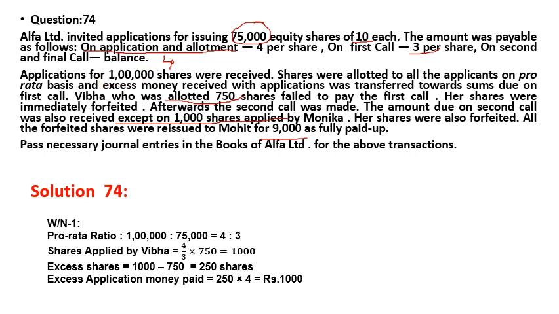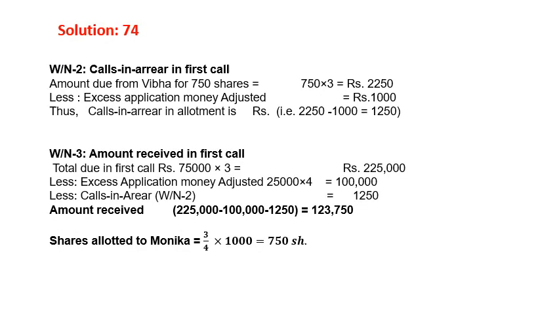Therefore excess shares are 1,000 minus 750, that is 250 shares. Now excess application money is 250 into 4 rupees application money, that will be rupees 1,000. So this is the workings number 1.